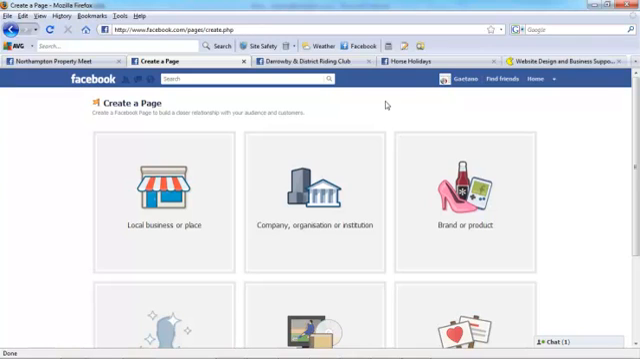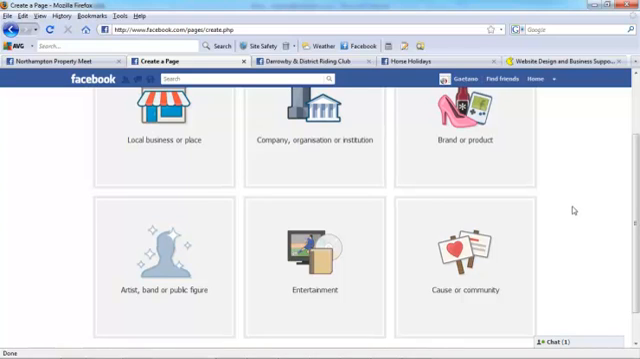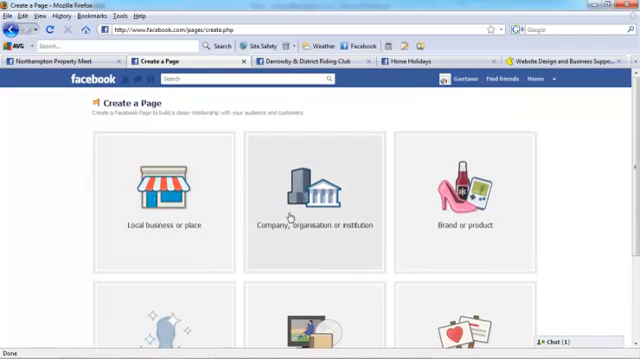Now you can be taken directly to this page if you use facebook.com/pages/create.php. However, you would still need to be logged in first. Because Facebook is a social networking site, the categories of pages are really quite wide. A cause or community, a bit of entertainment, an artist or a band. It's really this top row that we're interested in.